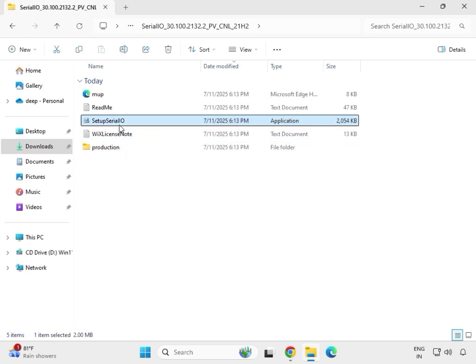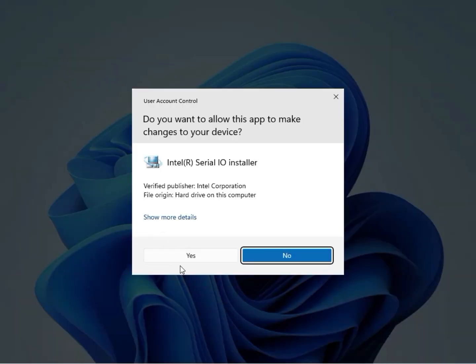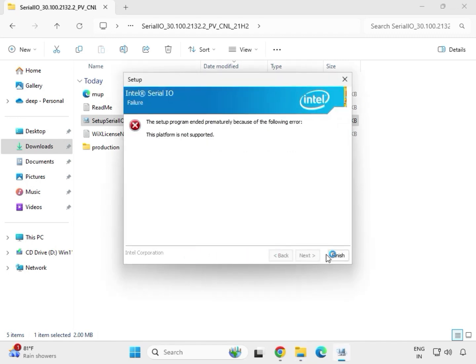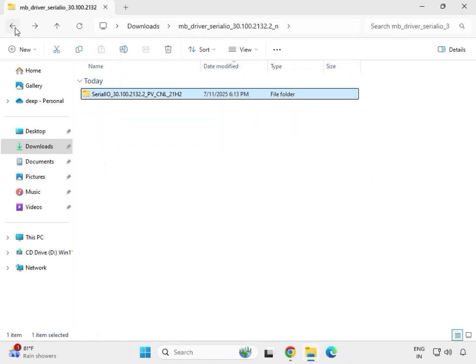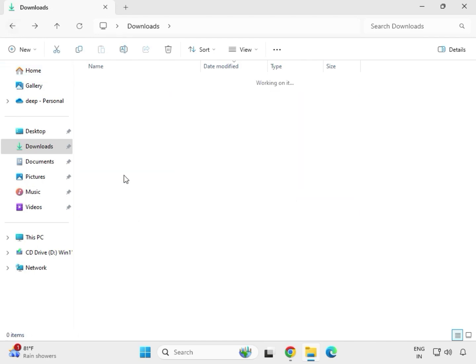So find the setup, just right click to run as administrator, then click on yes. Then finish, next to install. Okay, this is INF update. So this is also the same for the chipset.